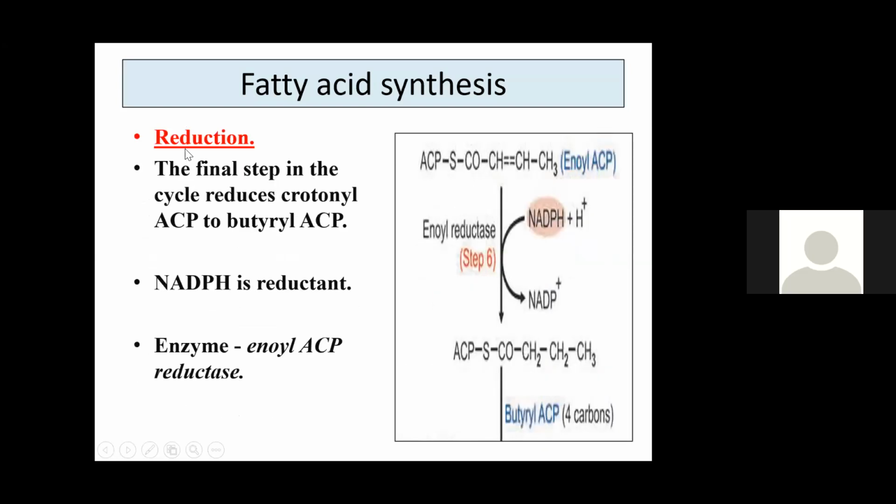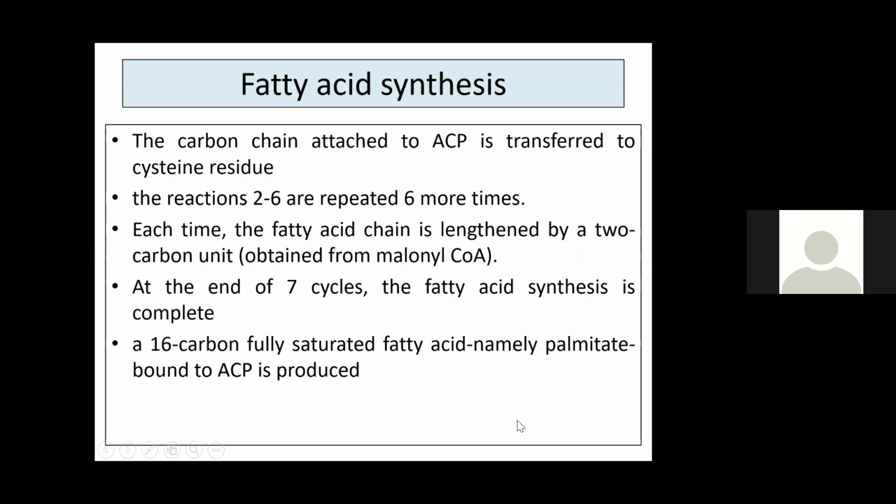Next, last reaction is second reduction. Enoyl ACP is utilizing 1 more NADPH. It is undergoing reduction in the presence of enoyl reductase enzyme to form butyryl ACP. Here the enzyme is enoyl ACP reductase. Now that butyryl ACP is the starting material again for keep on adding 2 carbons.